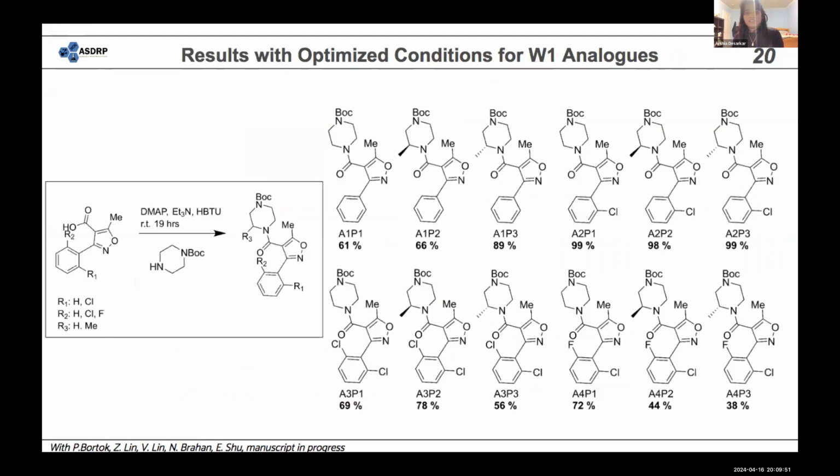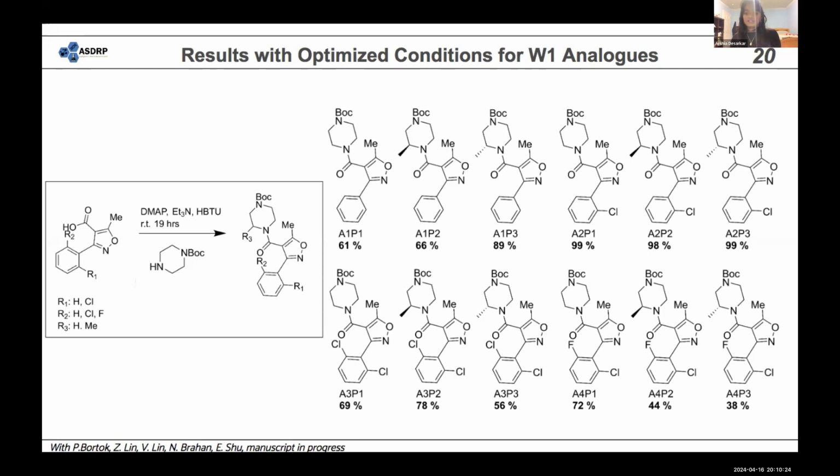So we also tested these optimized conditions on all the W1 analogs, or well, all the Boc intermediates, which would eventually become those particular analogs. So one thing we noticed is that amongst the A2 analogs, which was A2P1 was the compound that we actually optimized, so those all have the same carboxylic acid. They all have relatively high yields of 99 and 98%. However, amongst some of the A4 analogs, A4P2 and A4P3 specifically, the yield is significantly lower.